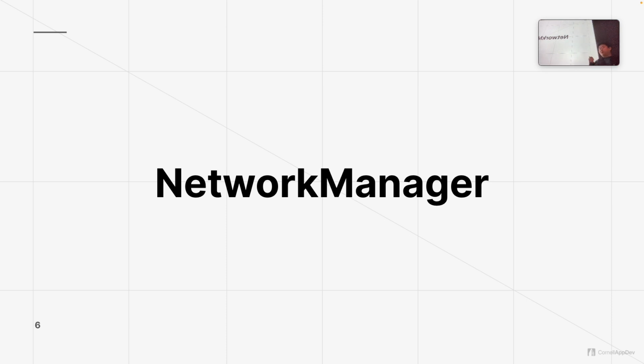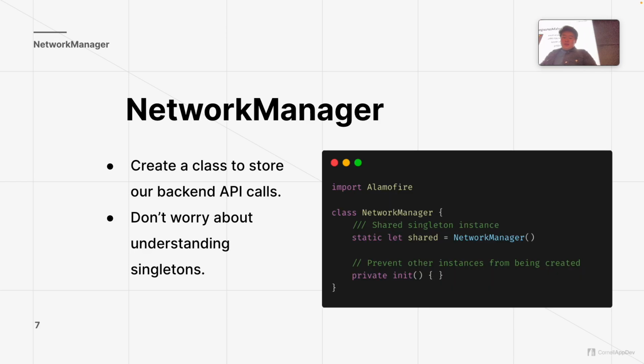Okay, so now that we've mentioned what Alamofire does and how we're going to use it for iOS development, how do we actually incorporate it into our Swift code? That's where the Network Manager comes in. A Network Manager is basically a class that is used to store our backend calls. You can see here, it's the same as how you would define any class, but first make sure you import Alamofire.